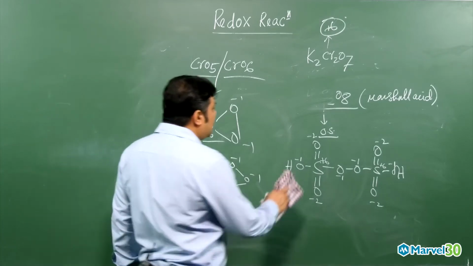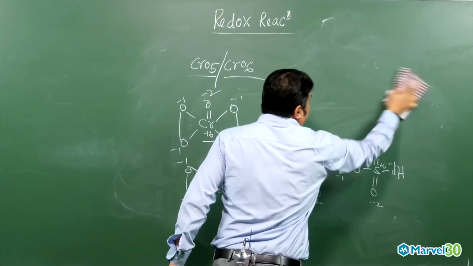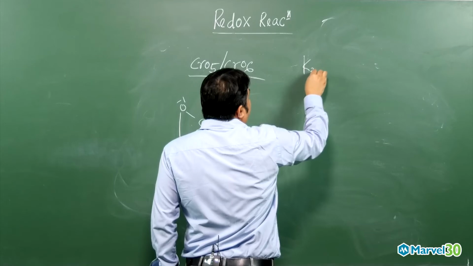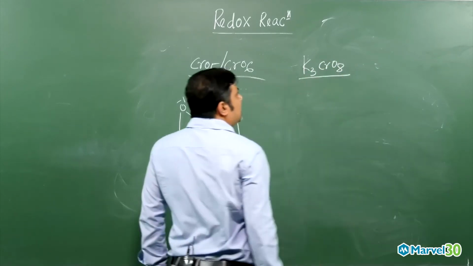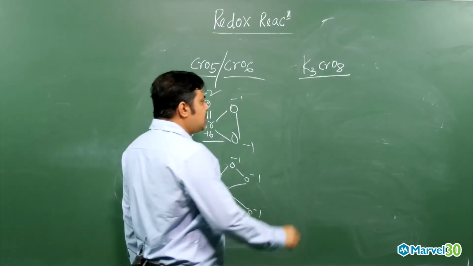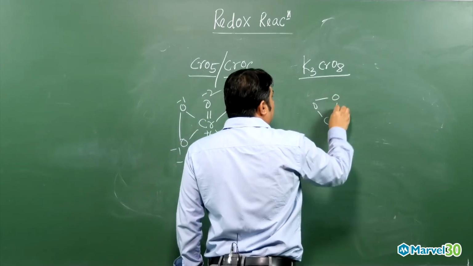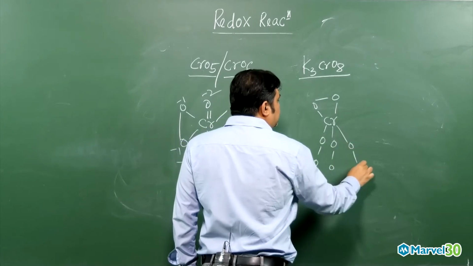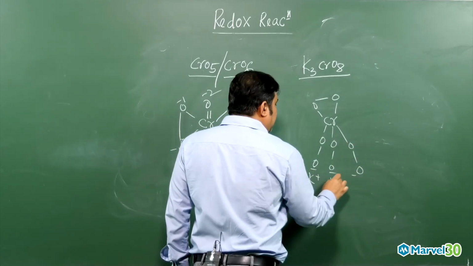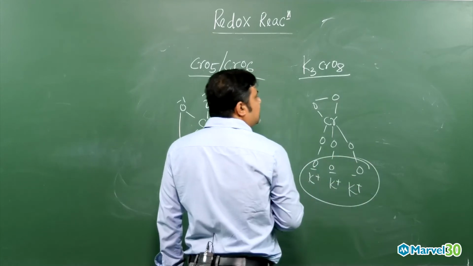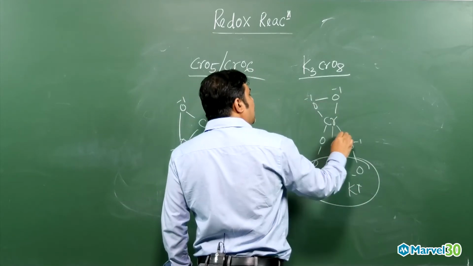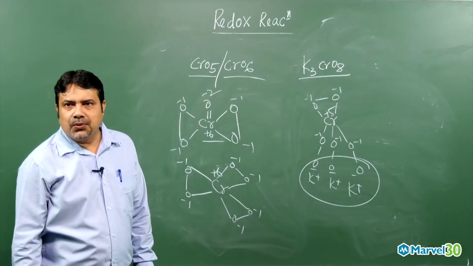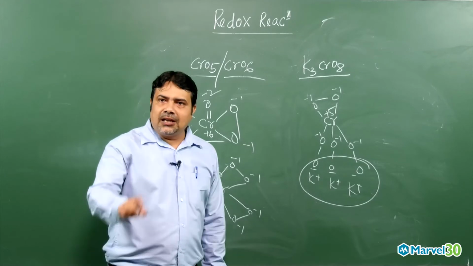Then another very interesting compound is there, K3CrO8. If you look at the structure, what is the oxidation state of chromium over here? You need to know the structure. Here the structure will be like this, my dear. This is all peroxide form. These 3 minus will be taken by potassium, which will be balanced by potassium. So then around the chromium minus 1, minus 1, minus 1, minus 1. Chromium will be plus 5. Then only the overall molecule will be neutral. All oxygen is there in peroxide form. Got the point, my dear student?